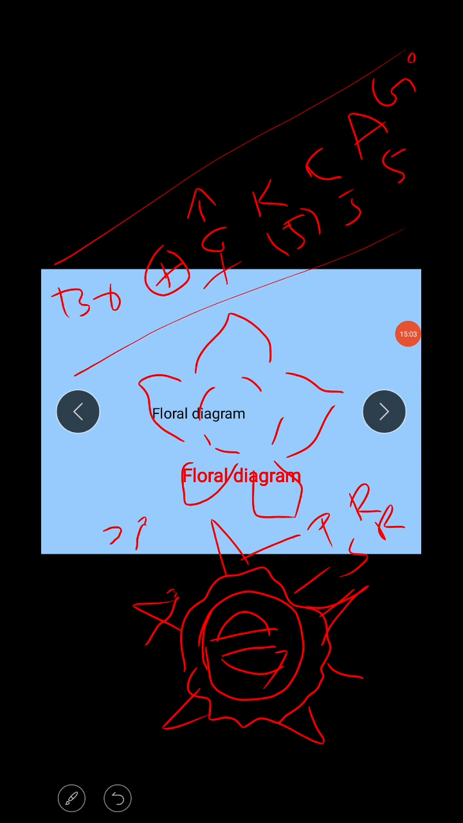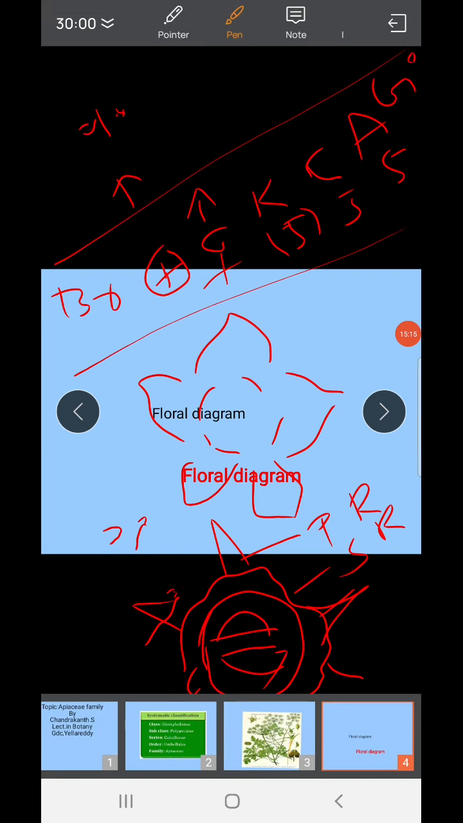Next I'll go with the peripheral flower. Only one difference here: the central is actinomorphic, and the peripheral flower is zygomorphic, which means it shows unequal petals. The remaining characters are similar.